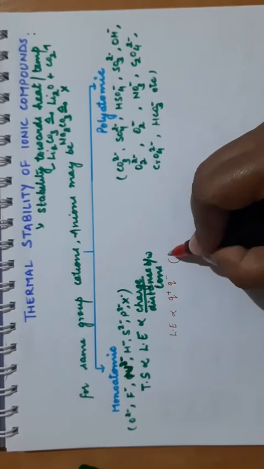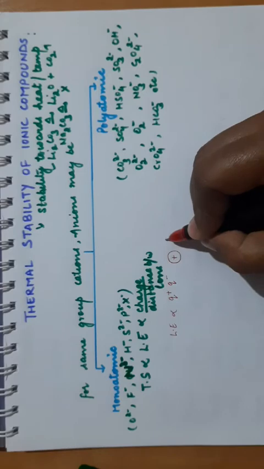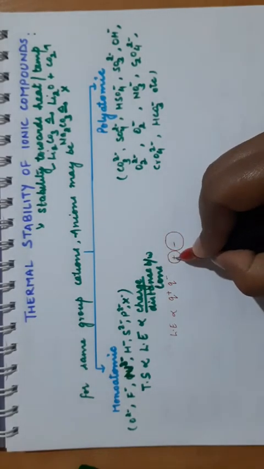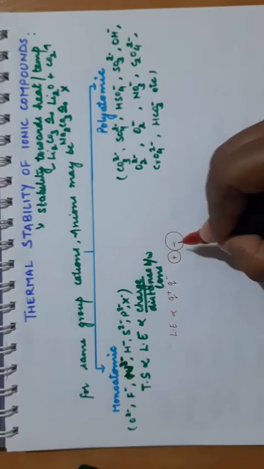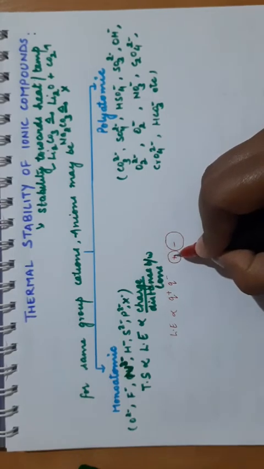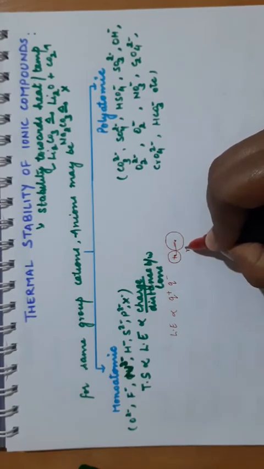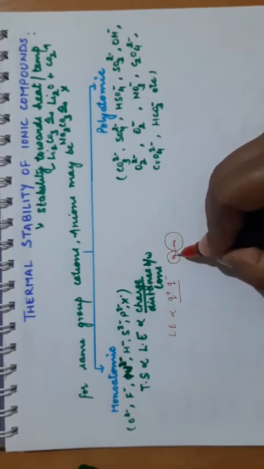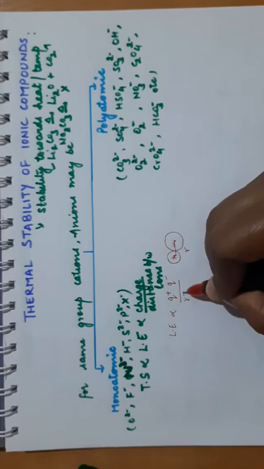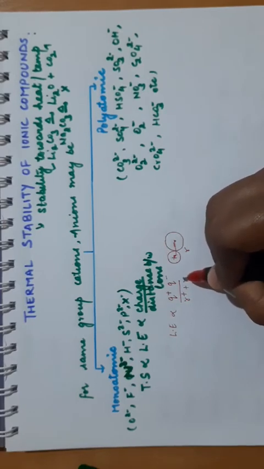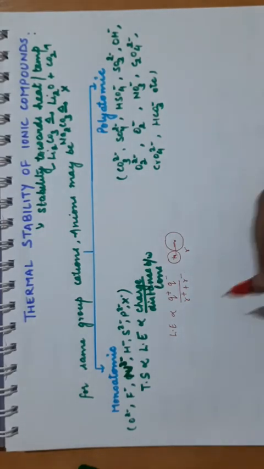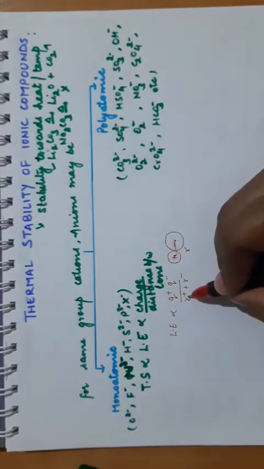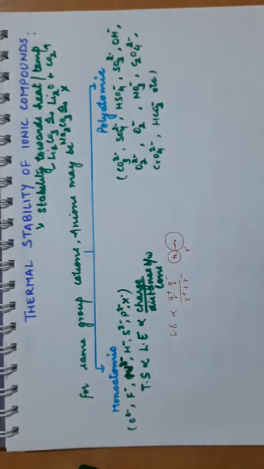If this is your compound, this is cation and this is anion, the charge on cation into the charge on anion, and the distance between them is r, divided by this r, which will be equal to the radius of cation plus the radius of anion. So it is the radius of cation plus the radius of anion. For the same group, the charge will remain the same. So what will change? The radius of cation will change.